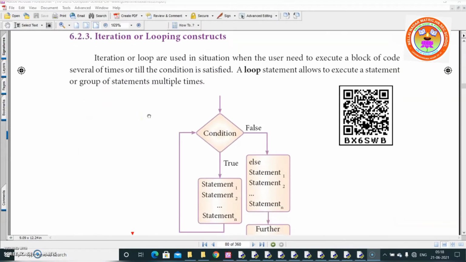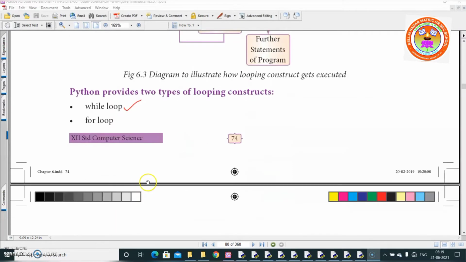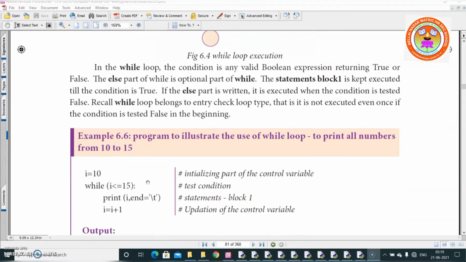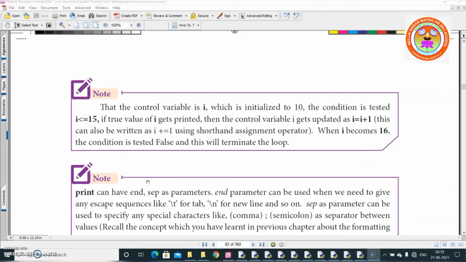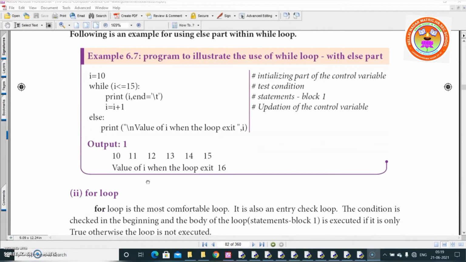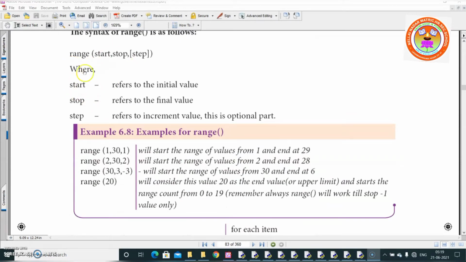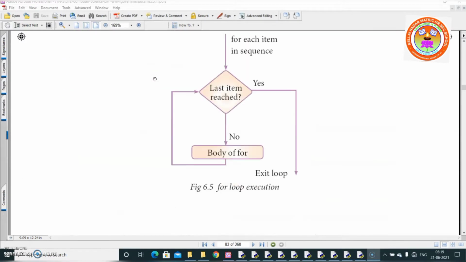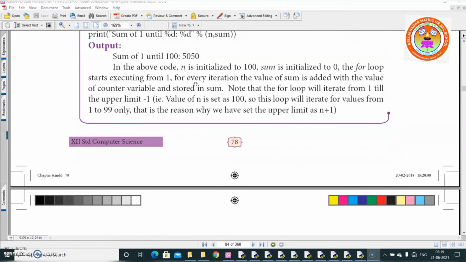Then looping constructs, that is while loop and for loop, syntax, flowchart, and the programs which is discussed in your textbook. For loop, syntax, and the range which is used along with the for loop, flowchart, and the programs which are there in your textbook.